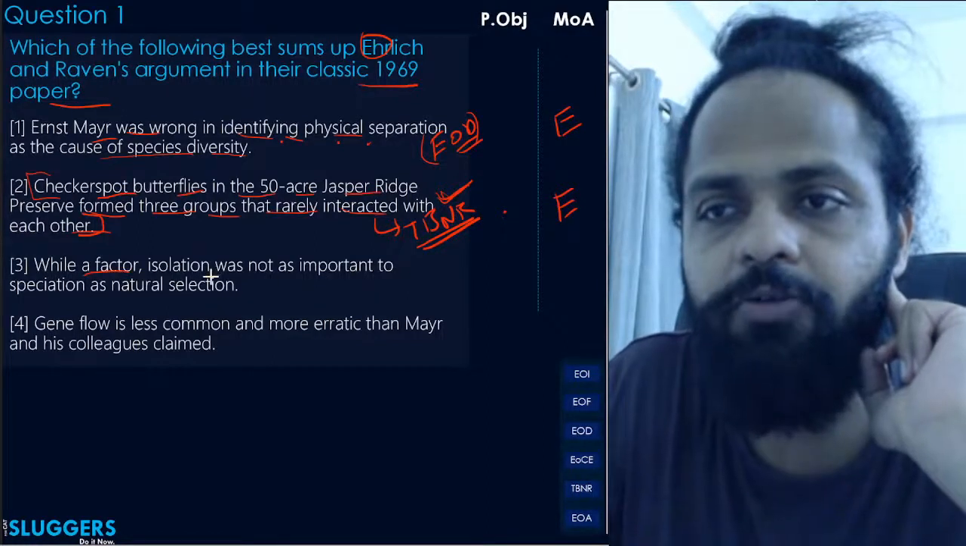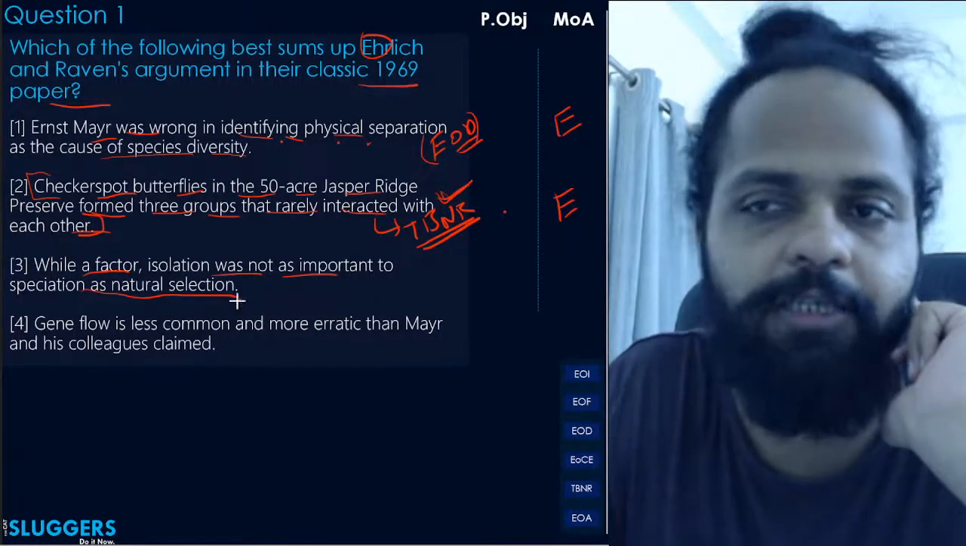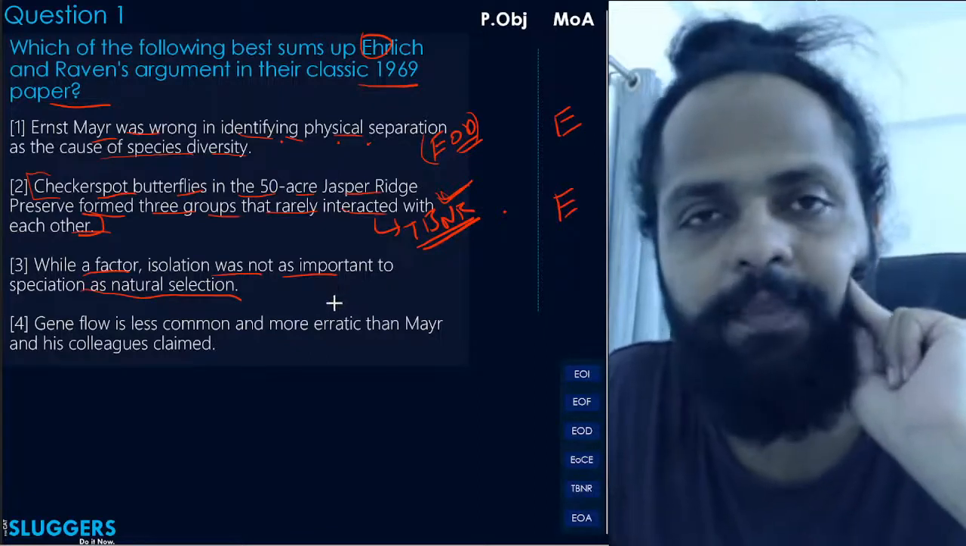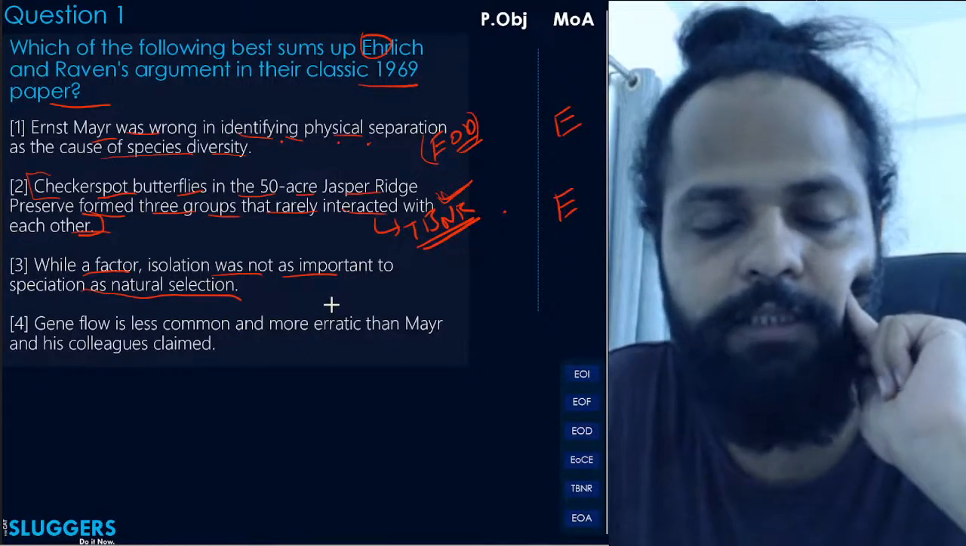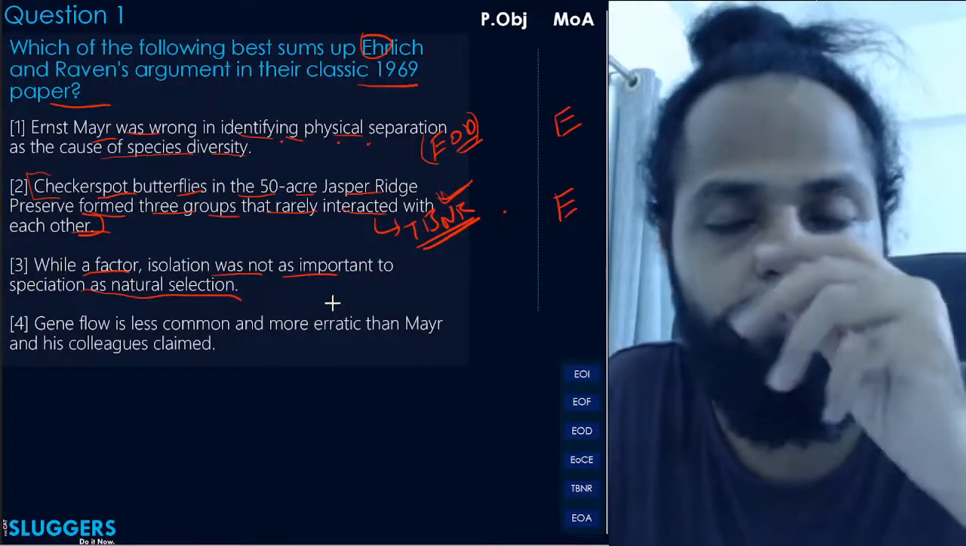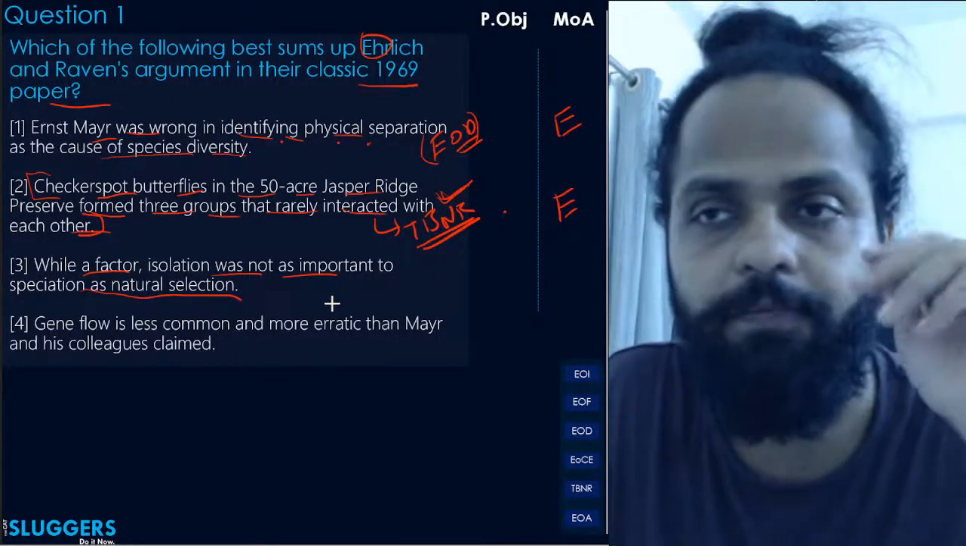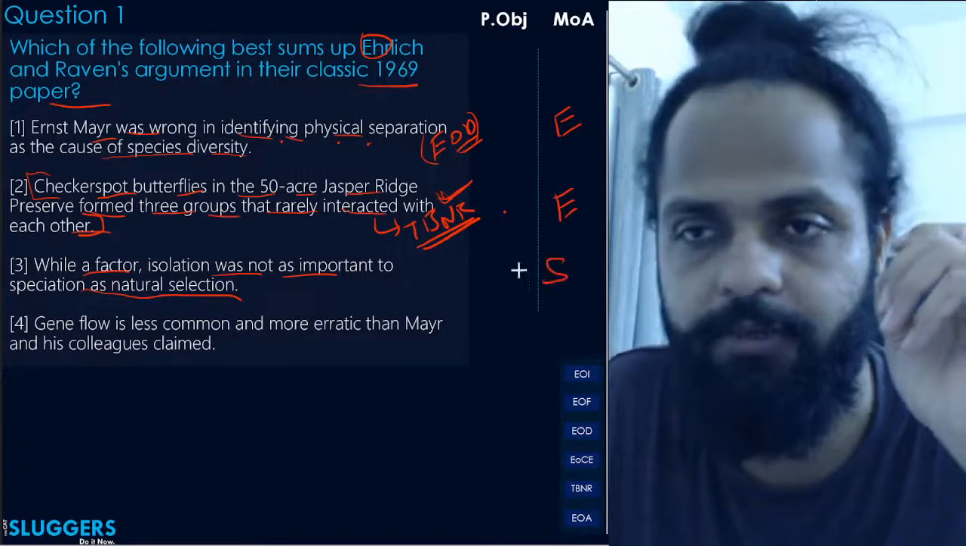While a factor, isolation was not as important to speciation as natural selection. Yes, that matches absolutely with the point that is made in these two people's paper or study, right? So this one you will select with a capital S.